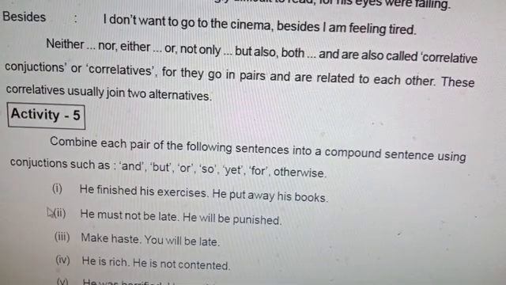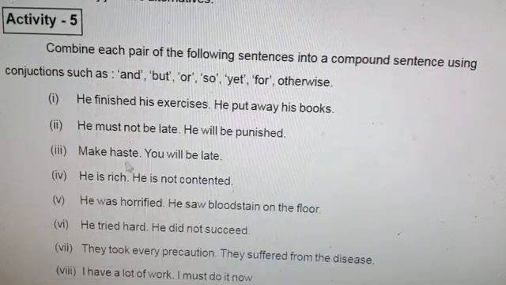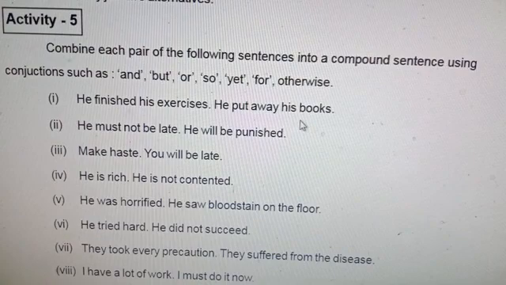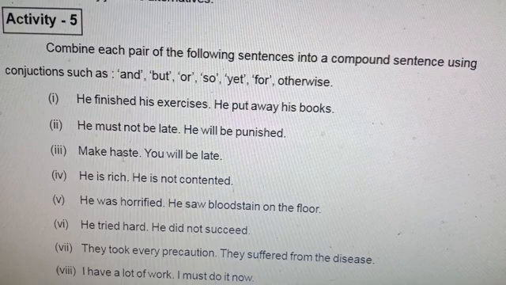Activity 5. Look at the sentence. He finished his exercise. He put away his books. If we use and: he finished his exercise and put away his books. He must not be late, or else, both are right. He must not be late, or he will be punished. Make haste, or you will be late.